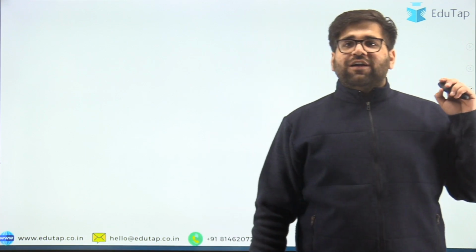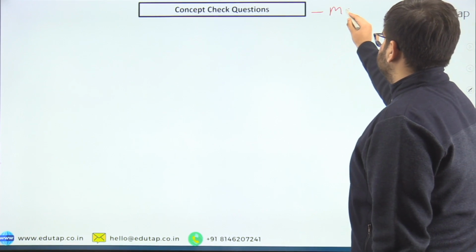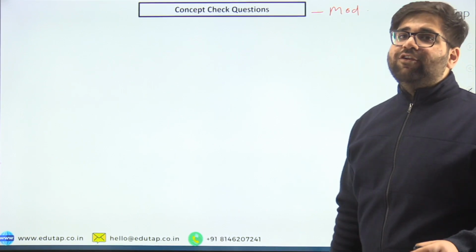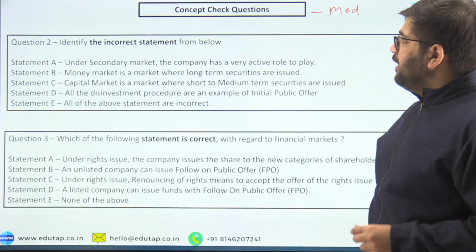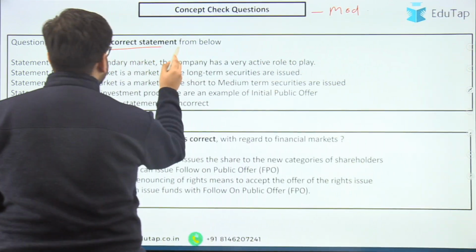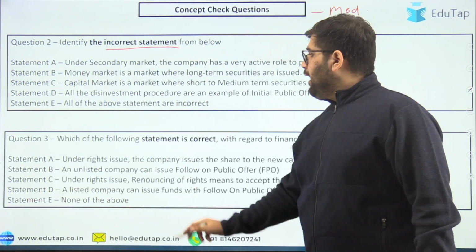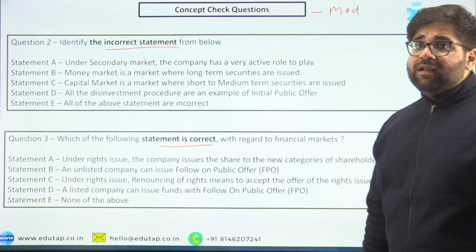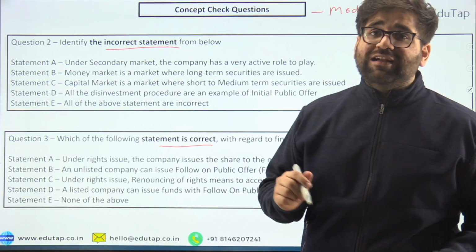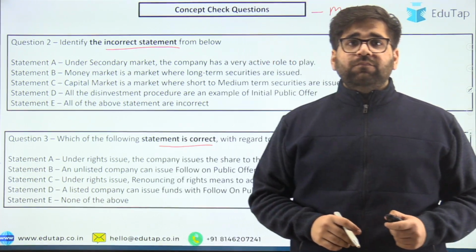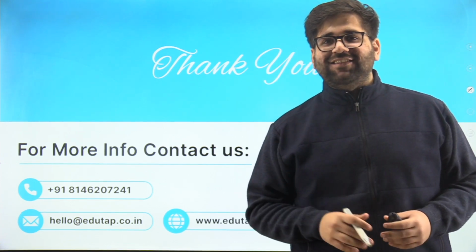Now, let's test your concepts with these conceptual check questions. These are, I am again saying, moderate level questions, so please pay attention and answer. Read the question and then answer appropriately. In the first, you have to identify the incorrect statement, and if you are able to answer this, then your conceptual clarity is really good. And in the second, you have to identify the correct statement. Please read all the statements carefully, and I need the answers to all 3 questions in the comment box below. Please answer them diligently. Do not copy or do that stuff.